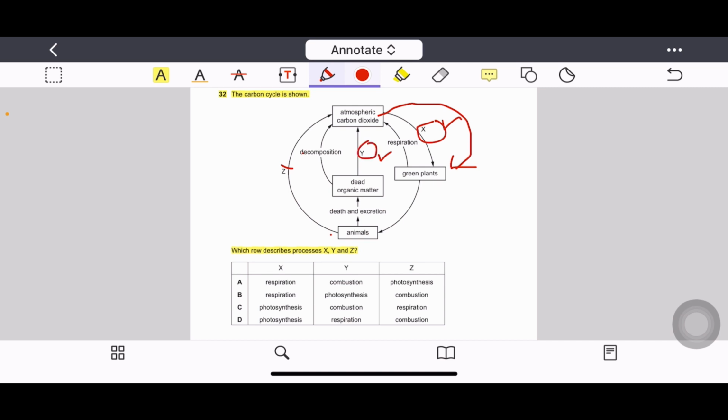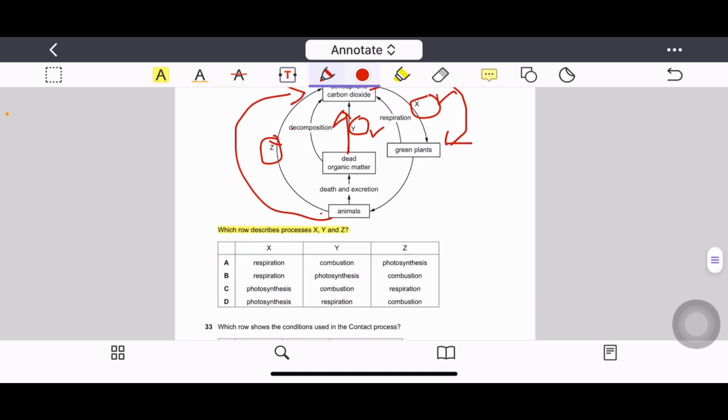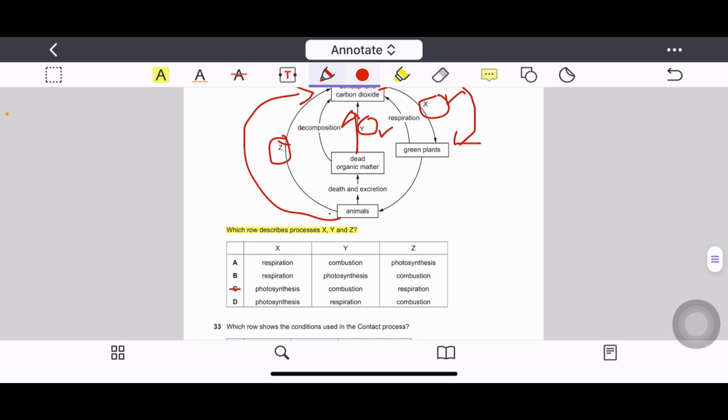Process Y is showing that dead organic matter are producing carbon dioxide. This process seems to be combustion because dead organic matter on burning produce carbon dioxide. The process Z is showing that animals are producing atmospheric carbon dioxide. The process is respiration. So correct option is X photosynthesis, Y combustion and Z respiration. Option C is the right answer.